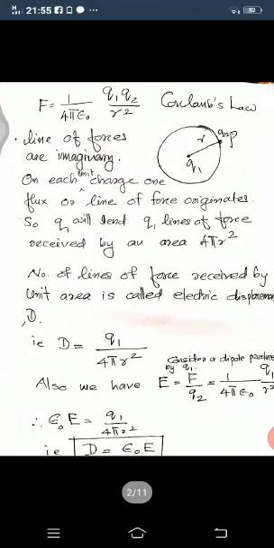Let us see some basic formulas. From Coulomb's law, F is equal to 1 by 4 pi epsilon 0 into q1 q2 divided by r square. From this we can derive a new term, which is called electric displacement D, which is the number of lines received by unit area, called the electric displacement vector D. And D is equal to epsilon 0 E, where epsilon 0 is the permittivity of free space. The unit is coulomb per meter square.